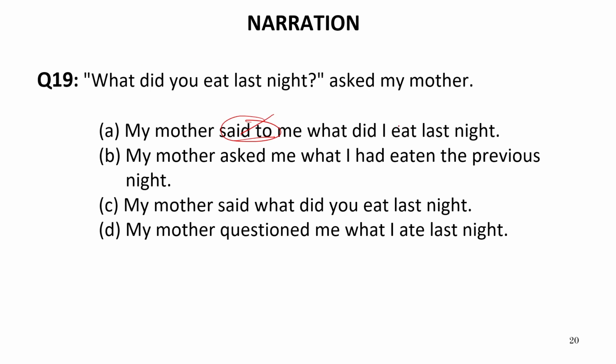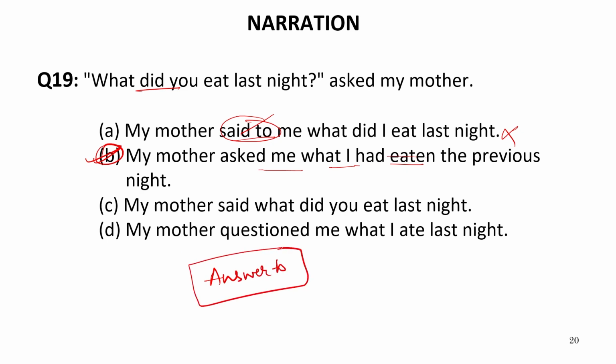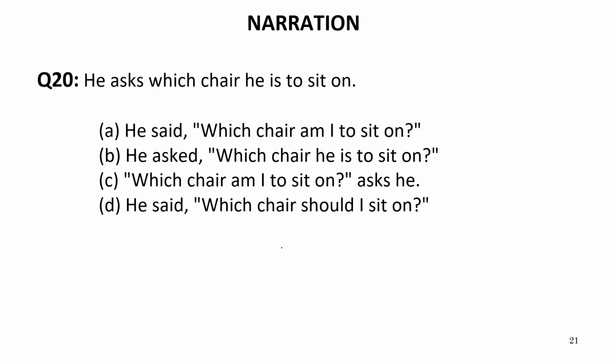Also the interrogative structure will not be the same. My mother asked me what I had eaten. Now did you eat means this is past indefinite which will be converted into past perfect. So had eaten is absolutely correct. So B is absolutely correct. Our answer will be B. Now let us see the last question of today's session.